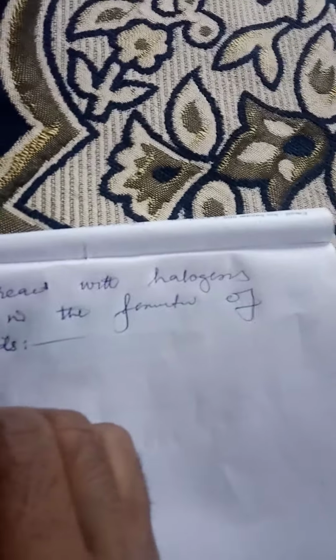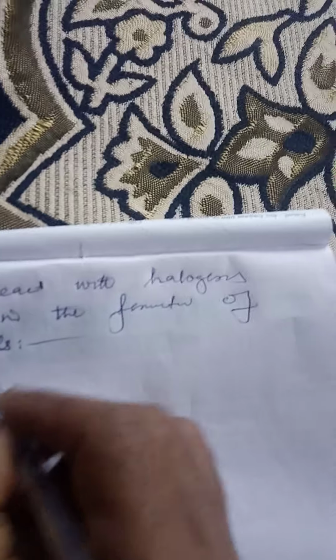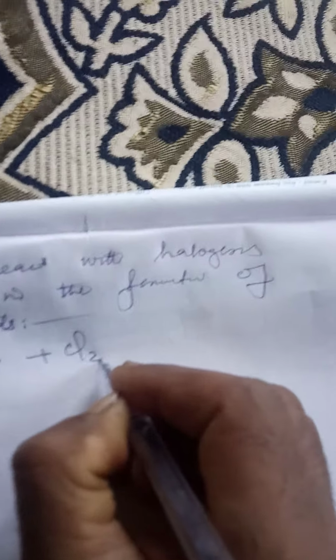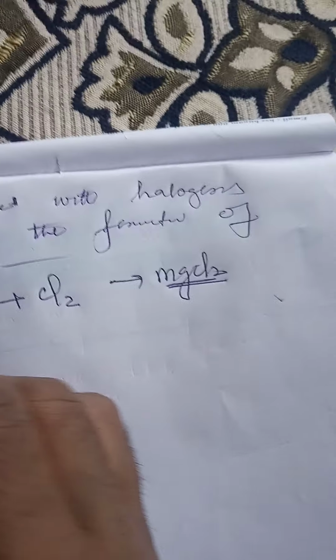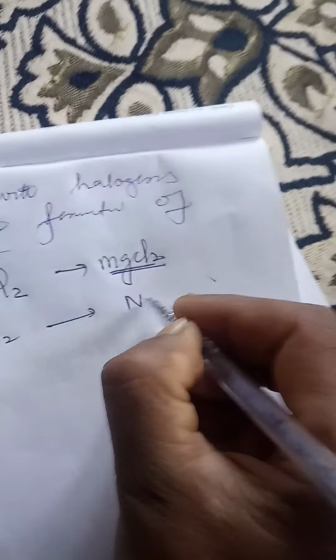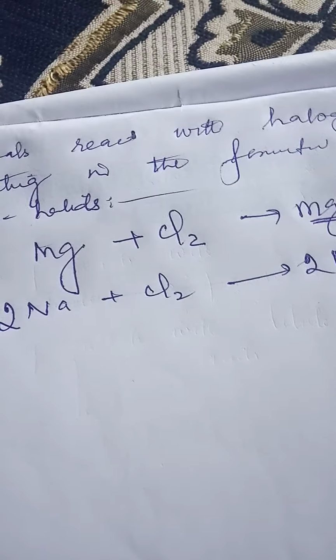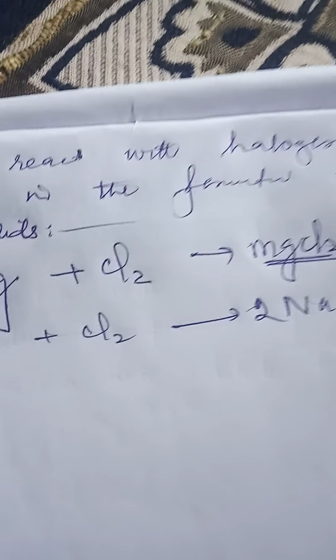If we take any metal like magnesium and treat it with a halogen like Cl2, it results in the formation of MgCl2, magnesium halide. If we treat sodium with a halogen like Cl2, it results in the formation of NaCl. We can balance these equations. We have already dealt with the balancing of chemical equations, and balanced chemical equations are more informative as compared to unbalanced ones.